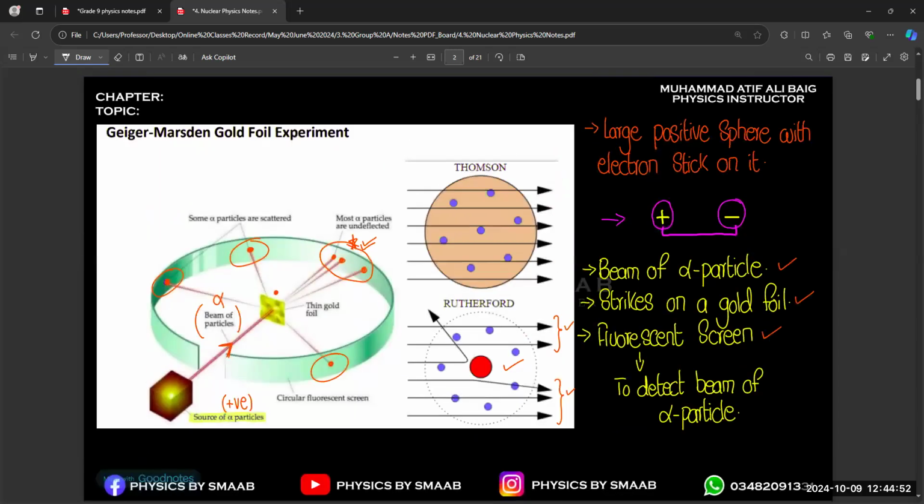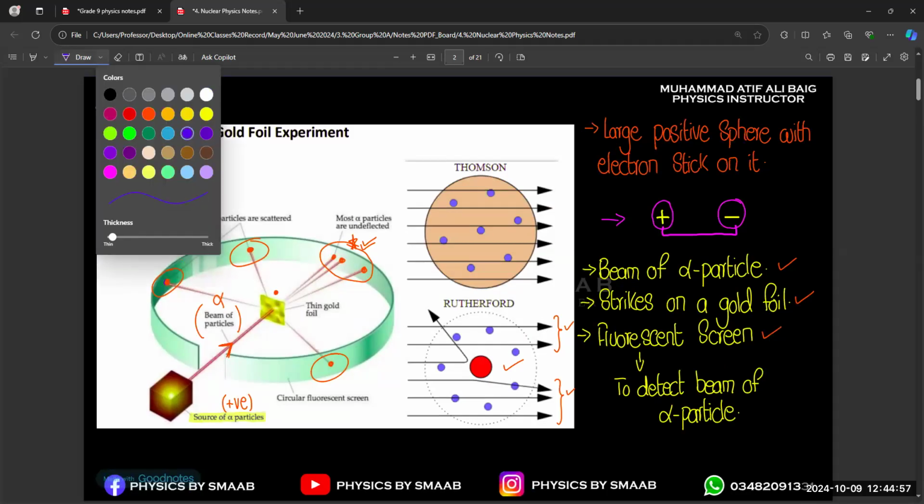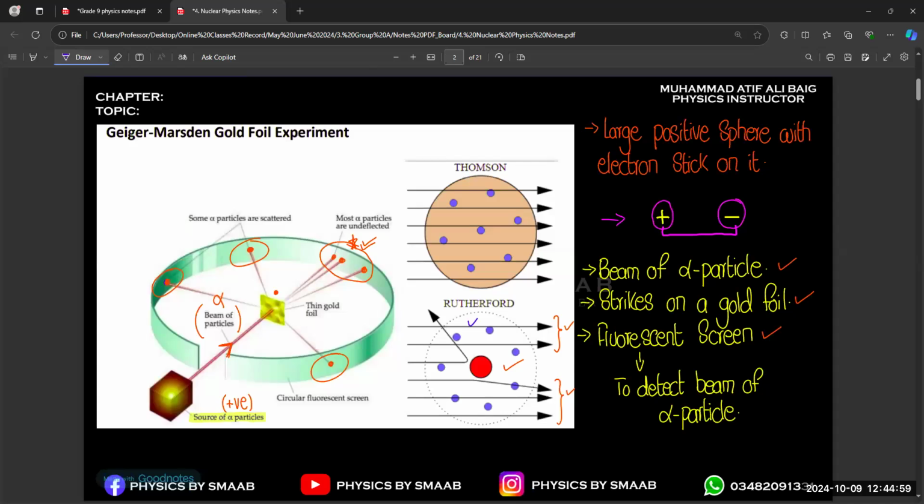Just like in the diagram, in the plane diagram, you can see there are so many blank spaces. Over here, you can see the white area is completely blank. So you can see so much area of this atom is completely blank.